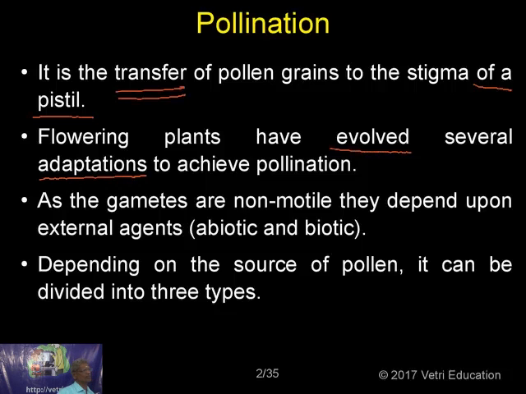Now, I will tell you one very beautiful statement in biology. For each and every plant in this world, there is a particular animal which is affecting the pollination. Each and every flower in this world has its own bee, its own butterfly, its own grasshopper. For a layman, it looks as though any bee can bring about pollination in any flower. No, it's not like that. It's not at all like that. A particular flower can be pollinated only by a particular bee.